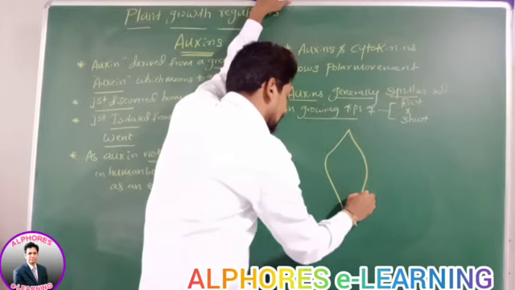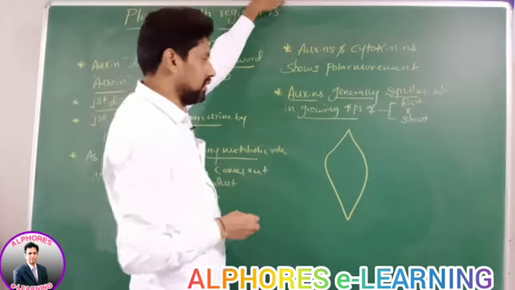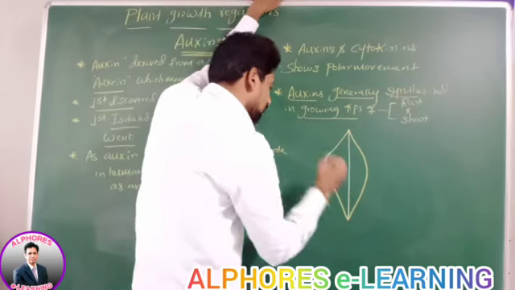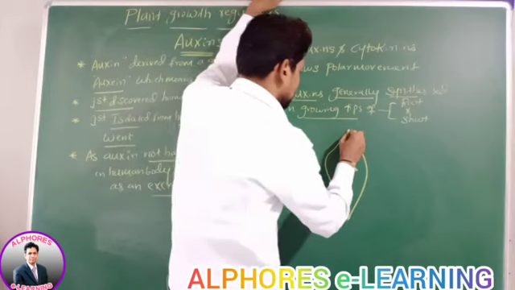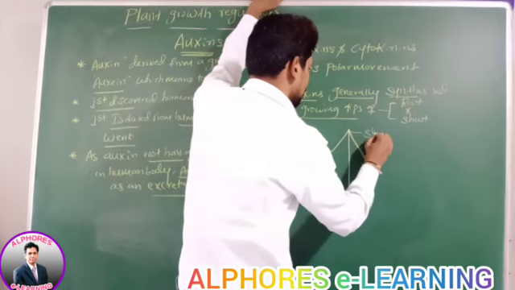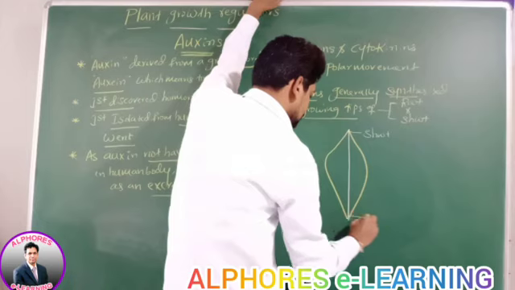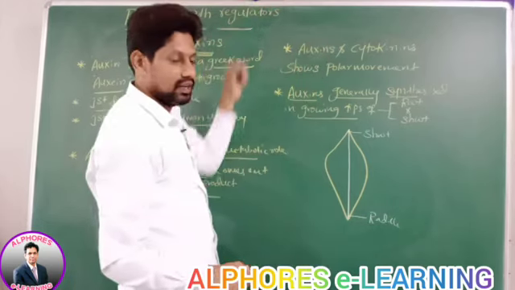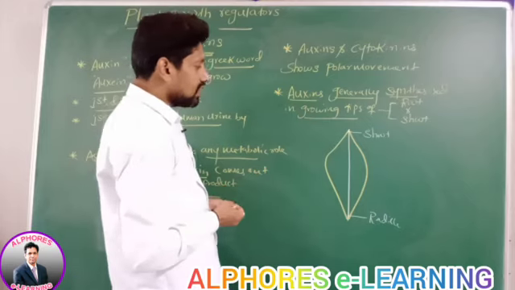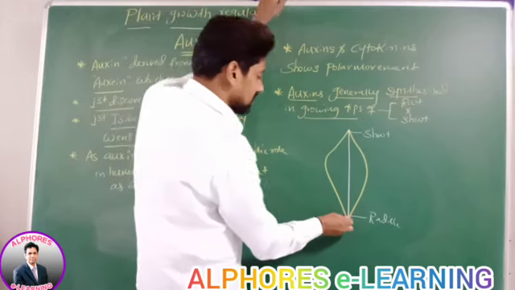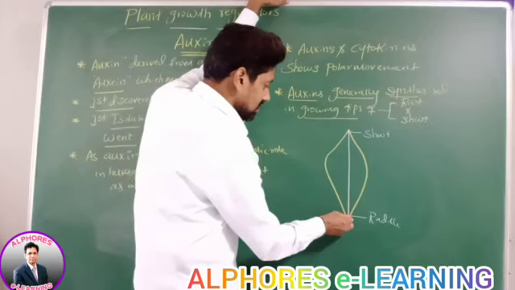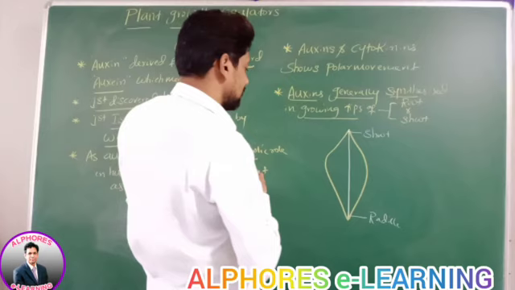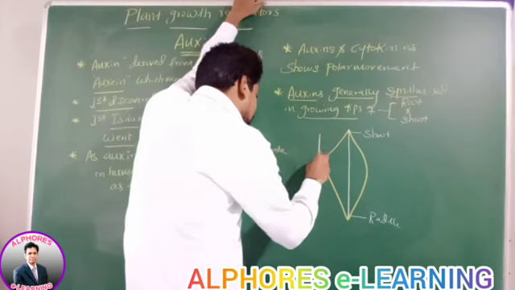Now, see this diagram once. For example, this is a stem. I am taking it as a shoot. This is a radicle, a root. Now see here. Auxins which are synthesized in the root tip are moving towards the shoot.